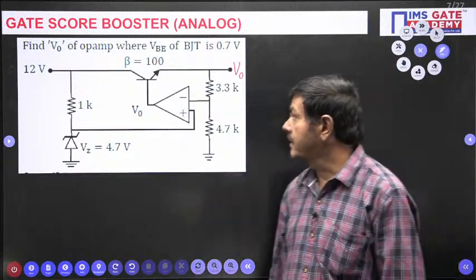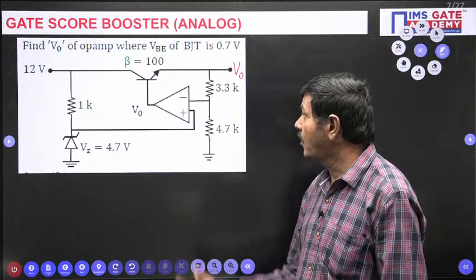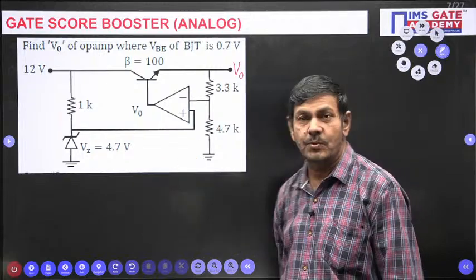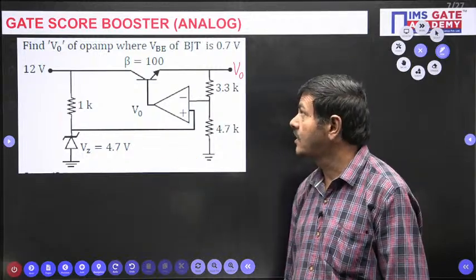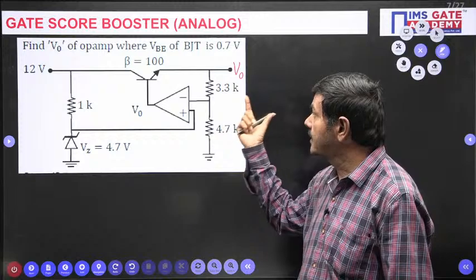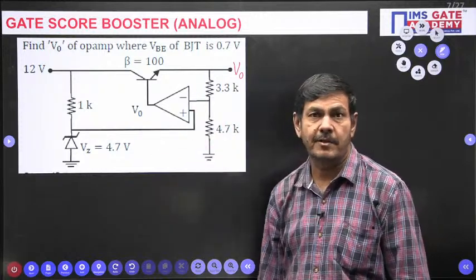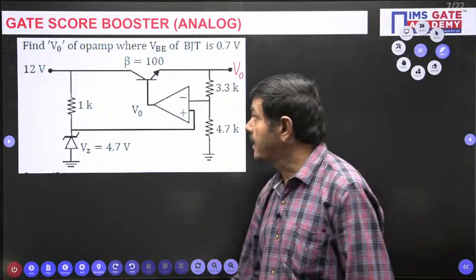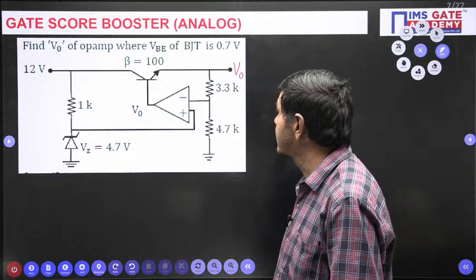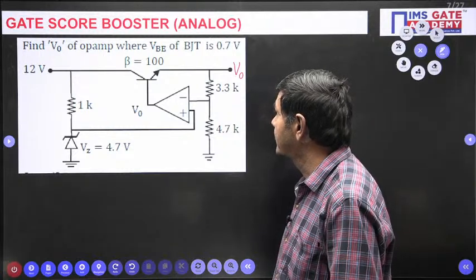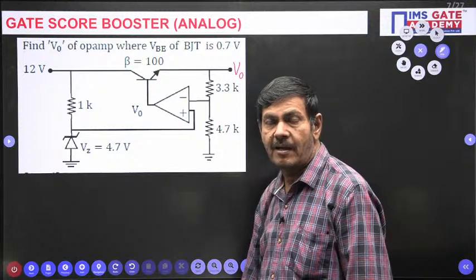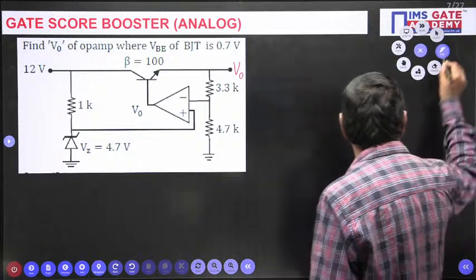In the problem it is given Zener diode, transistor and operational amplifier. But this network is nothing but a regulator circuit. This circuit is used for voltage regulation purpose. But what V naught I can get if I use these circuits, that's more important. What is asked clearly: find V naught of op amp where VBE of BJT is 0.7 volts, given here. This voltage 0.7 volts, no problem. It is asking what is V naught. How to tackle this question? It's a very simple question.